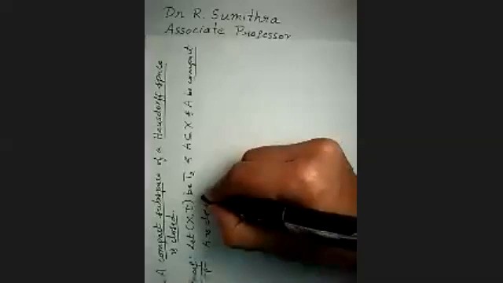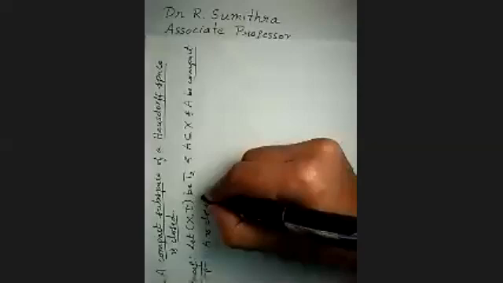Let us take any point x belonging to A dash. We have to prove that this A dash is a neighborhood of x.